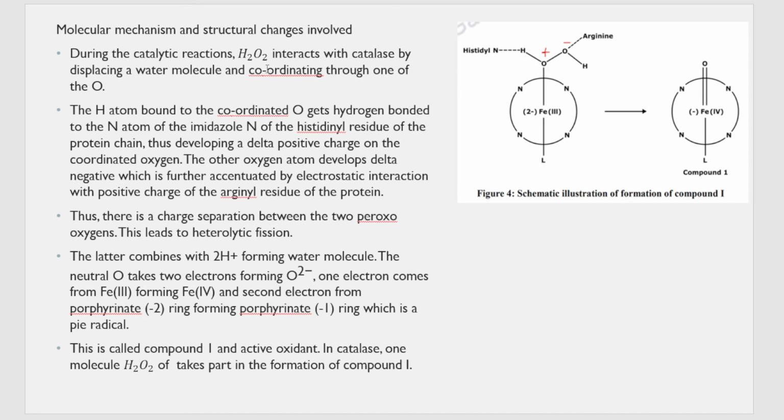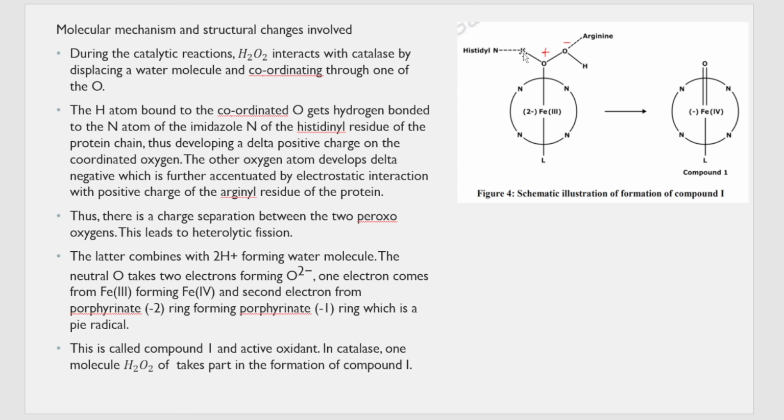So during the catalytic reaction, H2O2 interacts with the catalase by displacing the water molecule and coordinating through one of its oxygens. That is what they are telling here at the sixth coordination site. The water that was there is replaced by H2O2, and H2O2 coordinates to the iron through the oxygen. Now what happens next is the hydrogen bound to the coordinated oxygen gets hydrogen bonded to the imidazole nitrogen atom of the histidine residue. So this hydrogen is there. No, there is a histidine residue that is present around here.